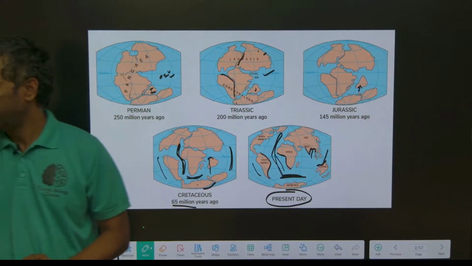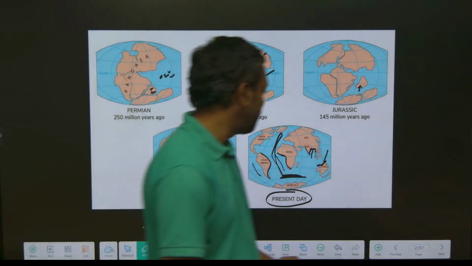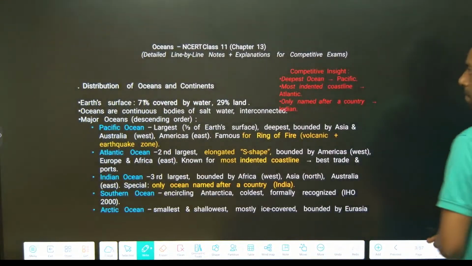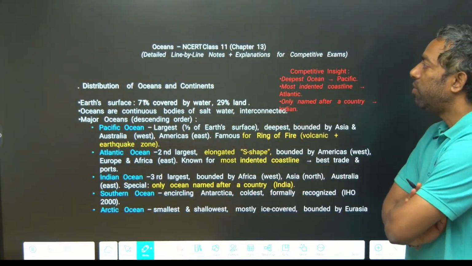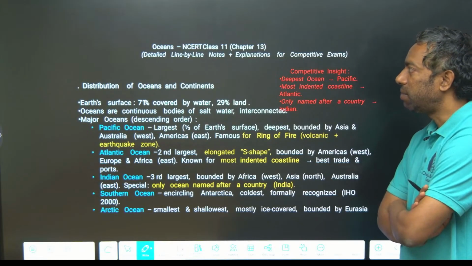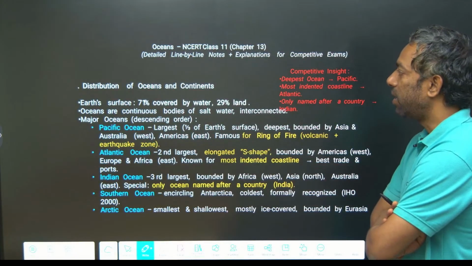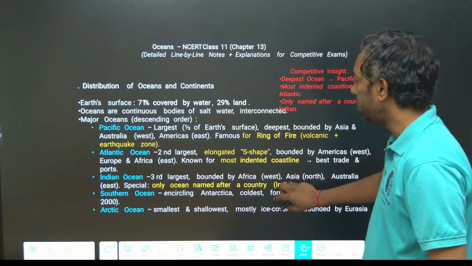Okay. We are going to discuss about it. It is the oceans, NCERT class 11 chapter 13, guys. Detailed information about oceans.